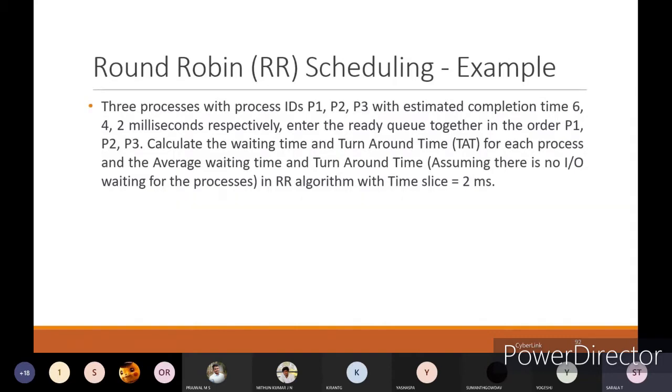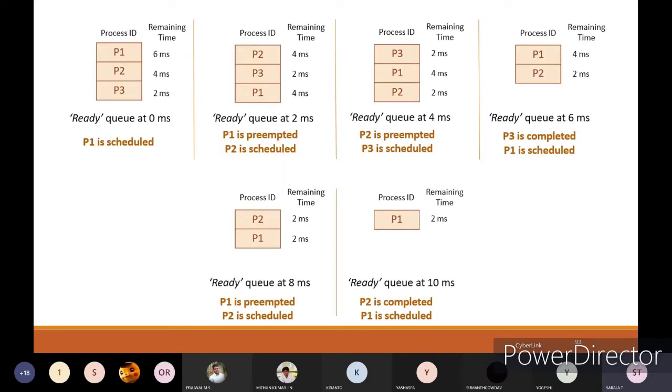In the round robin algorithm with a time slice of 2 milliseconds, 2 milliseconds is given for execution of each and every task or process.